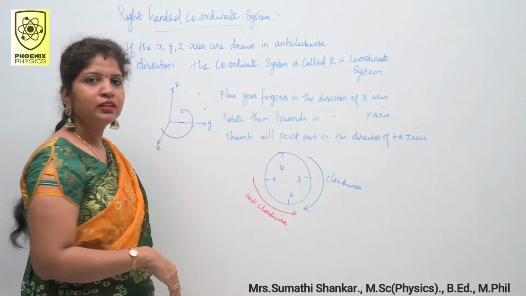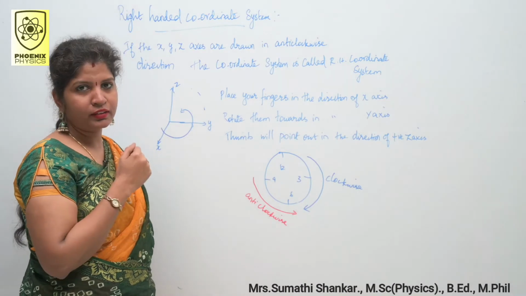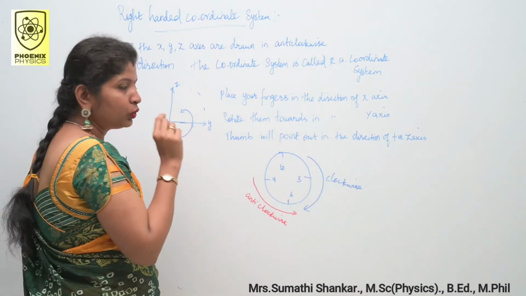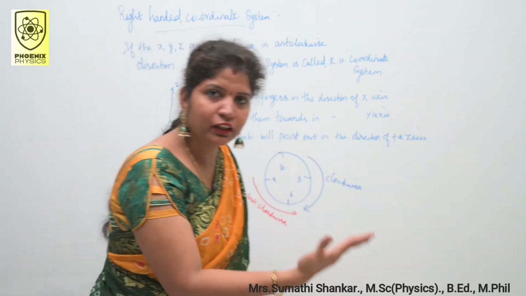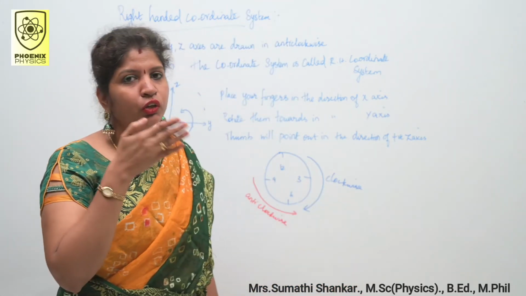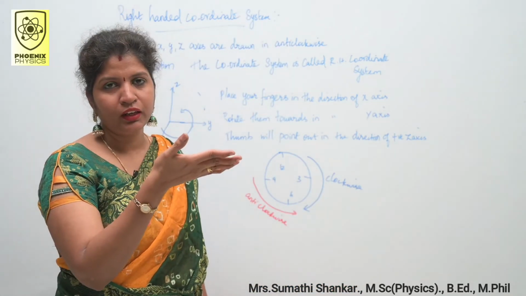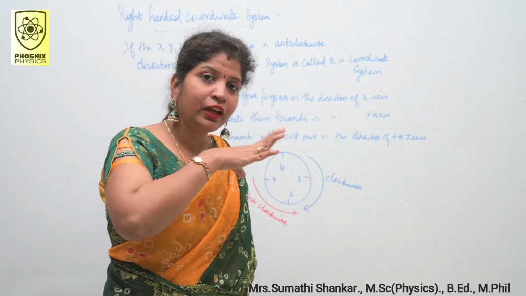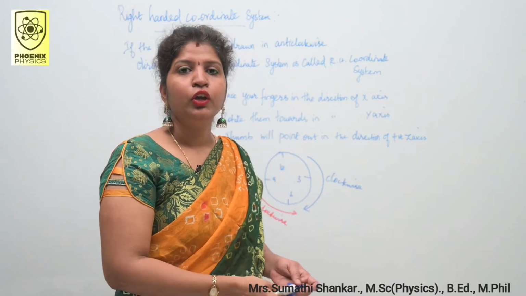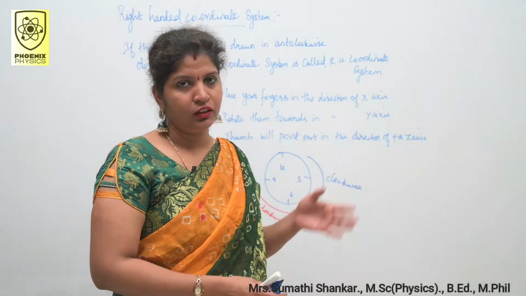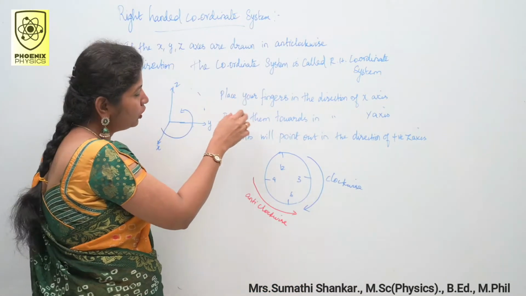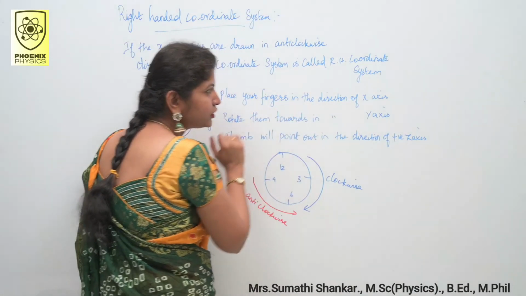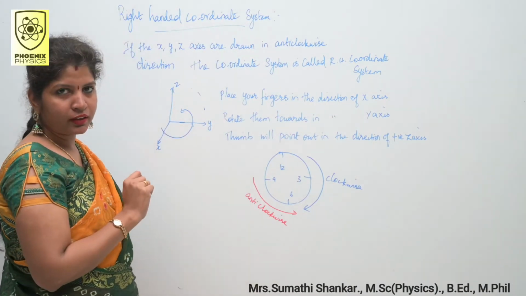Place your fingers in the direction of the x-axis. One important point: if you want to find a right-handed coordinate system, you should use only the right hand. If you want to find a left-handed coordinate system, you should use only the left hand. Okay, so this is the general rule. Place your fingers in the direction of the x-axis.